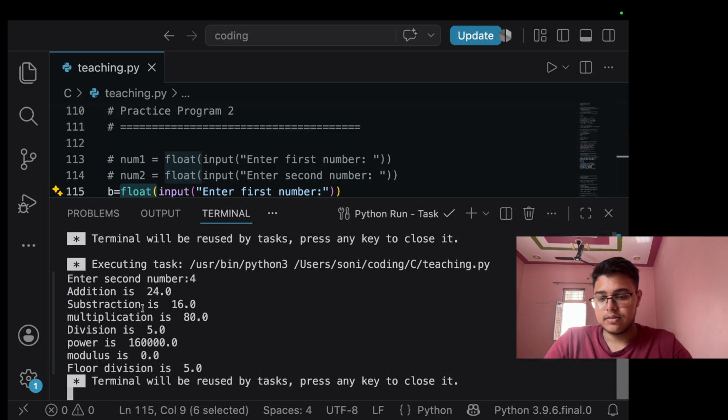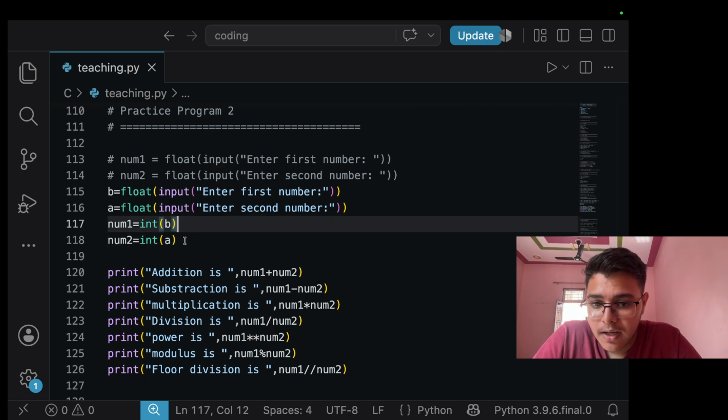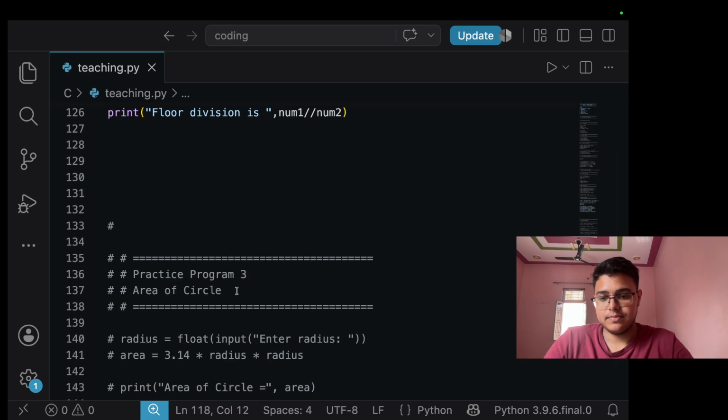Now here it is. So we can see that the number has this .0 again. So what is the problem? The problem is basically the number. Okay, leave it. I'll tell you later.